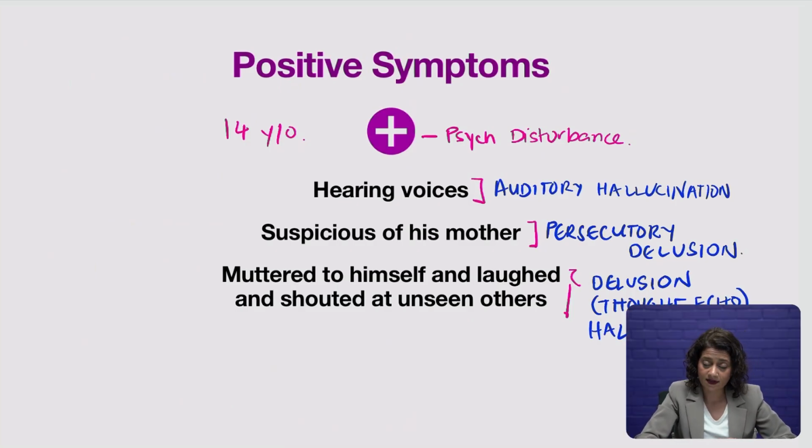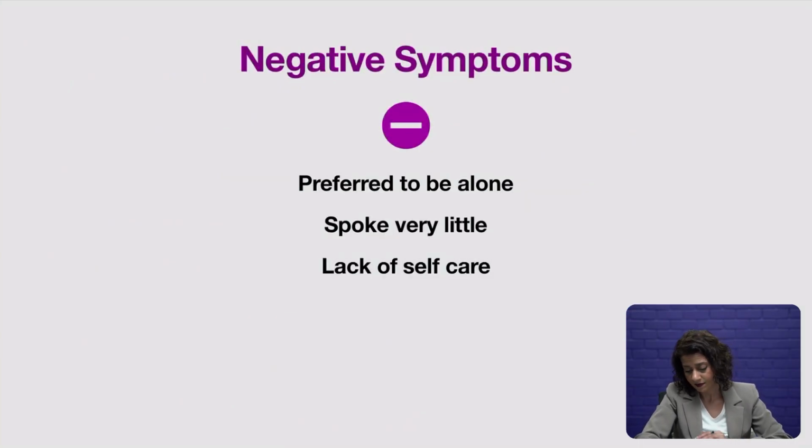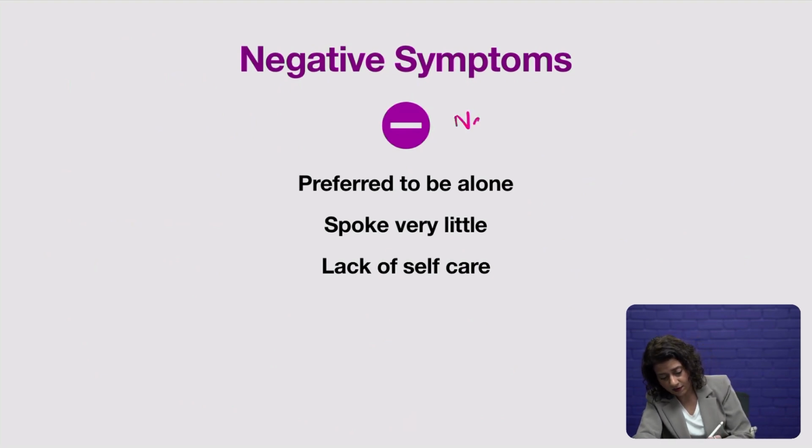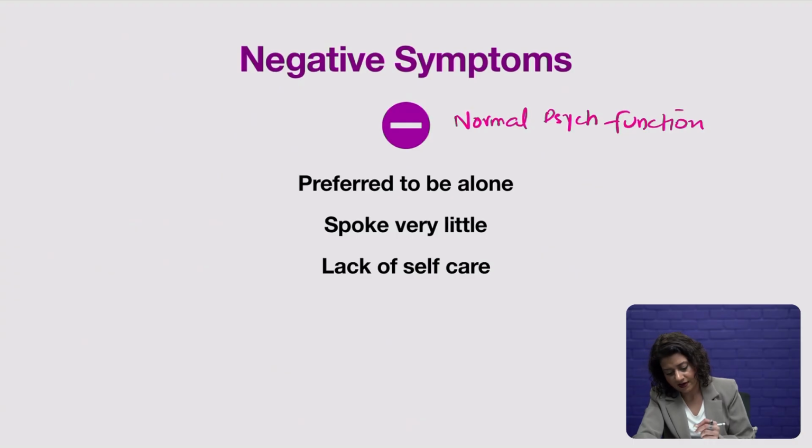By the time he's at Dr. Aneja's clinic, these symptoms are quite severe. But there are a few other symptoms as well. Negative symptoms, which you will remember, are when there is the absence of normal psychological function. And what had happened to the boy was that he preferred to be alone. He refused to eat dinner or have meals, for instance, with his family.